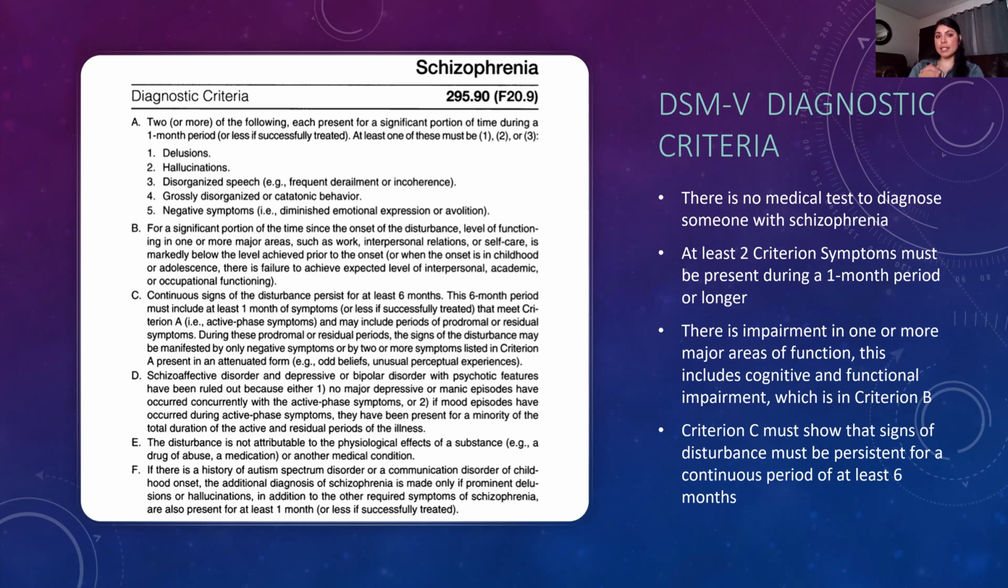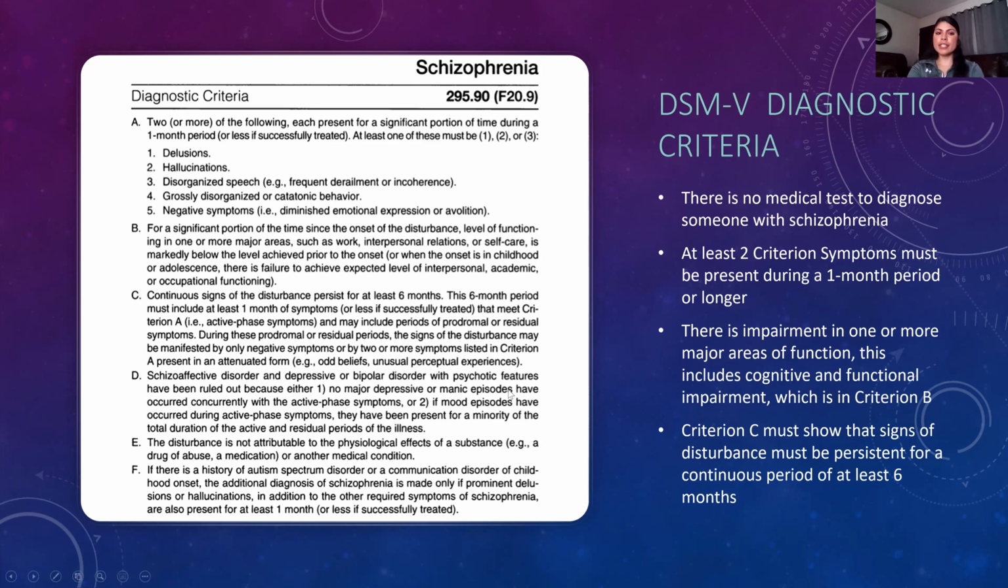And the active phase symptoms are basically the delusions, hallucinations, disorganized speech, grossly disorganized or catatonic behavior, and negative symptoms. So within that time frame, 1 month has to be shown in that active phase. And we'll go more into depth later on with that.